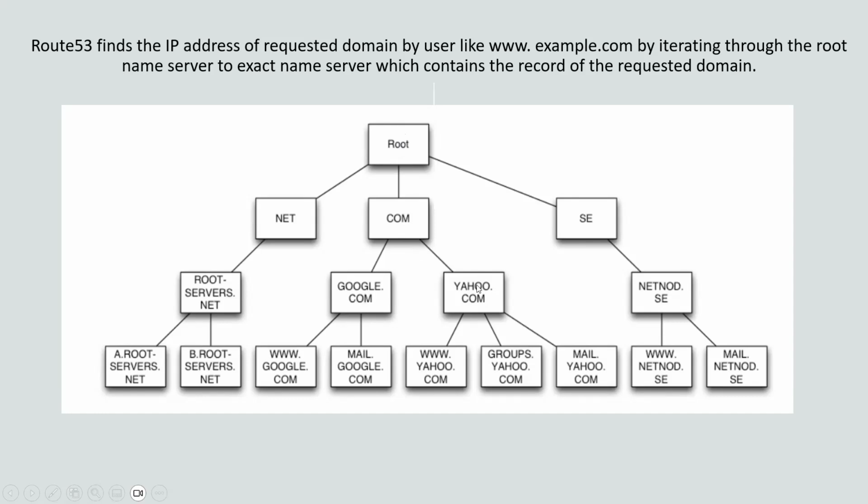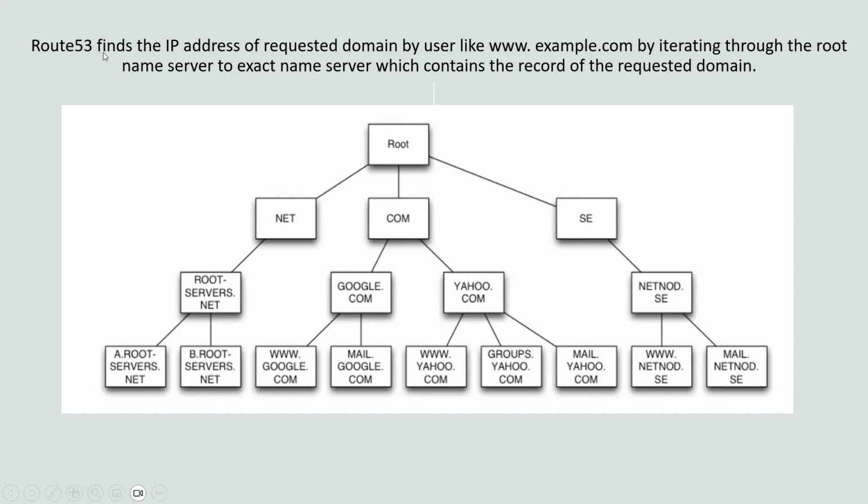If it is requested for any .net domain, then it will route the request to the .net name servers itself. And then again it will go to the lower name servers, the sub child name servers, and it will find the exact record of that particular domain. That IP address will be returned back to Route 53.